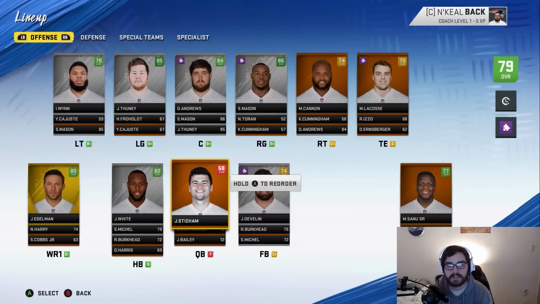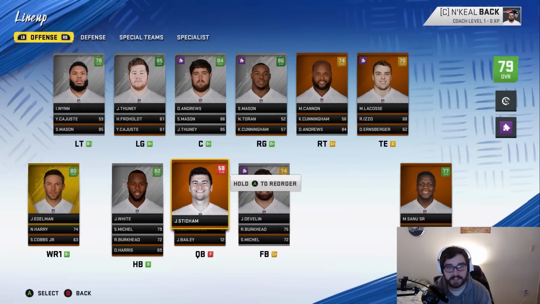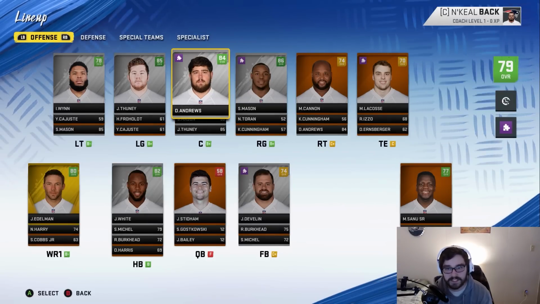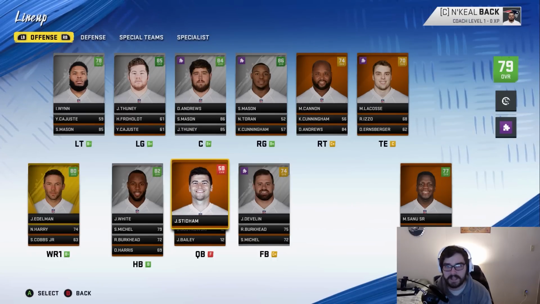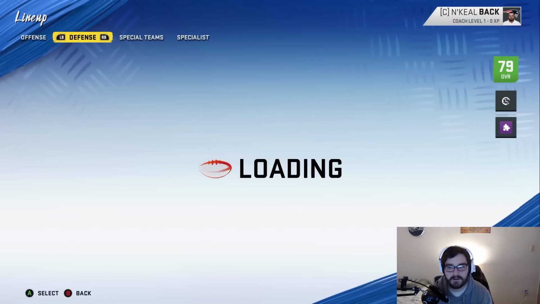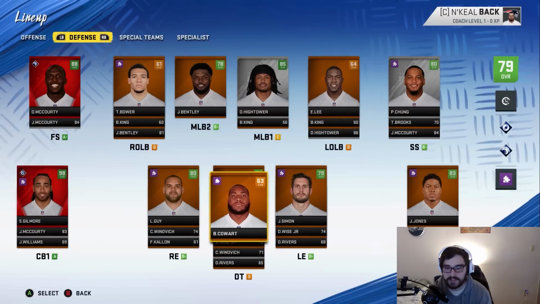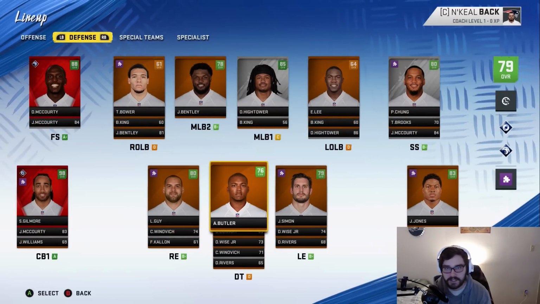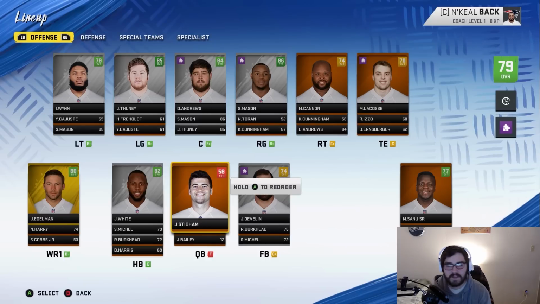I did my best to keep the Patriots roster as up to date as possible as I'm recording the video today. So Tom Brady is not on the team. Joe Thuney received a franchise tag. They didn't really go out and sign that many players as of right now. I'm pretty sure they did sign Bo Allen, who I don't have on the team right now, but I'll make sure he's on the team before next season. But like the rest of the signings around the league did not happen aside from the Tom Brady one. I made sure he went to the Buccaneers.